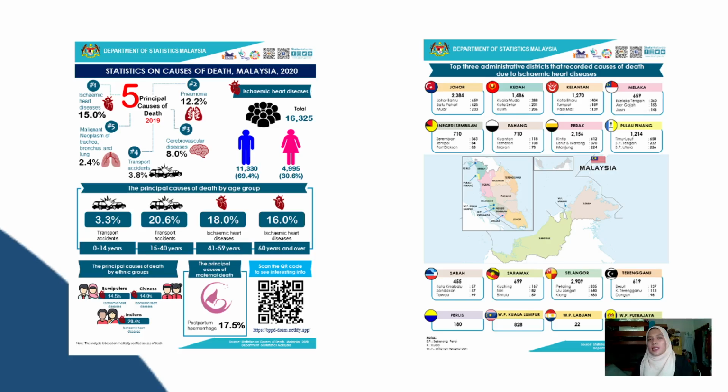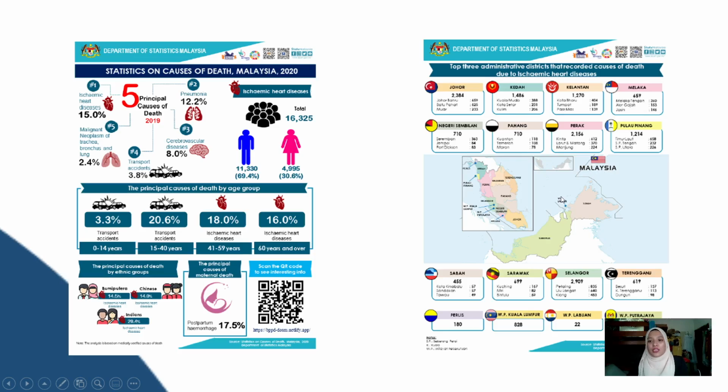Deaths due to ischemic heart disease are higher year by year. Next is a poster showing the top 3 administrative districts that recorded deaths due to ischemic heart disease. The first place goes to Selangor with a total of 2,909, with Petaling Jaya, Ulu Langat, and Klang ranked as the top 3 administrative districts. It is followed by Johor with 2,384 and Perak with 2,156.